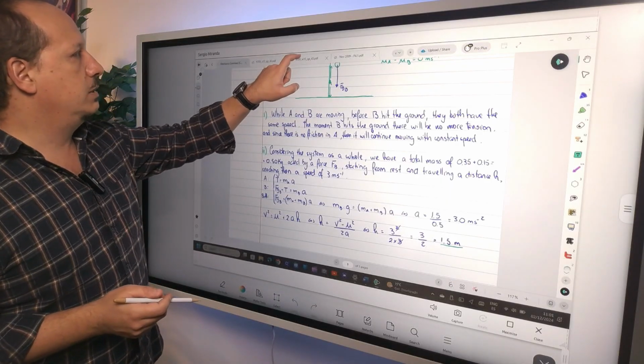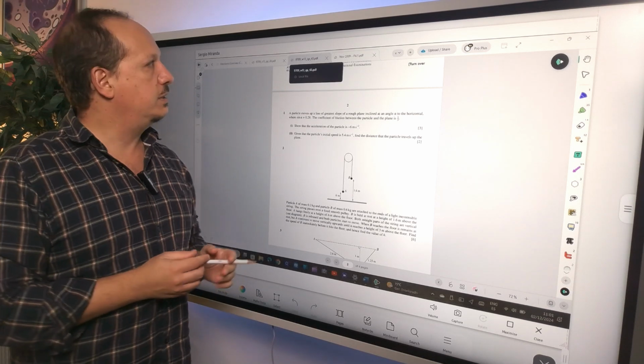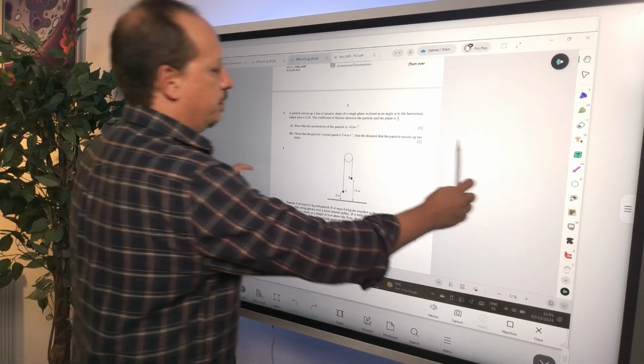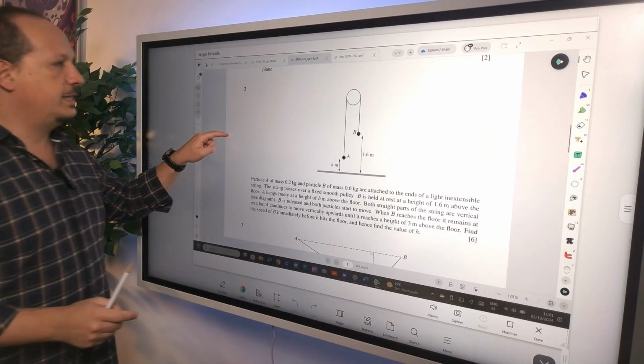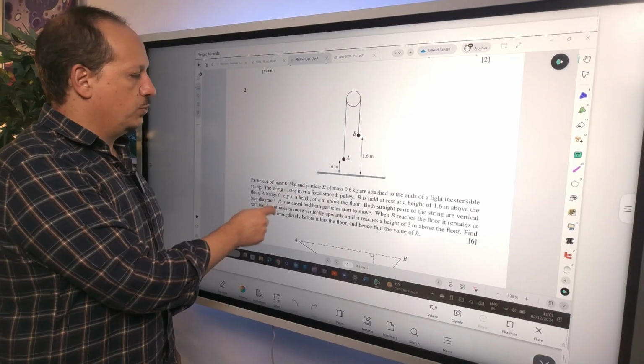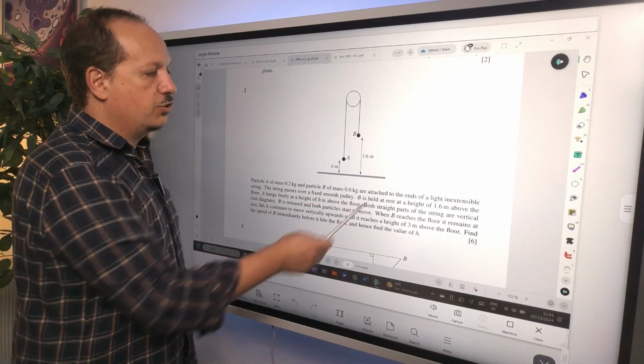Let's look at one a little bit more complex. This one is from winter 2013. It's question paper 43, and we're looking at question 2. Let me put this bigger. And it says, particle A, this one, of mass 0.2 kilograms and particle B of mass 0.6 kilograms are attached to the ends of a light